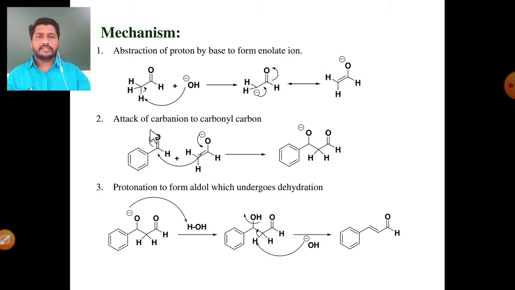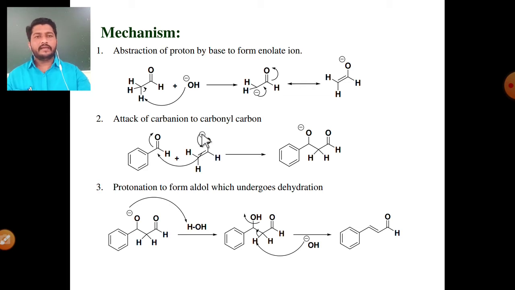The second step is attack of carbanion on the carbonyl carbon, meaning there is an intermediate carbanion. This carbanion attacks this aldehyde molecule, meaning the carbonyl group of this aldehyde molecule. See the polarization of this C double bond O. Oxygen is more electronegative, so it gains partial negative charge. Carbon gains partial positive charge, meaning it shows partially electrophilic character.